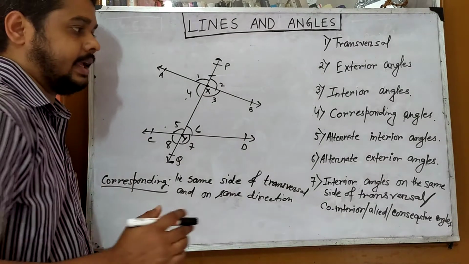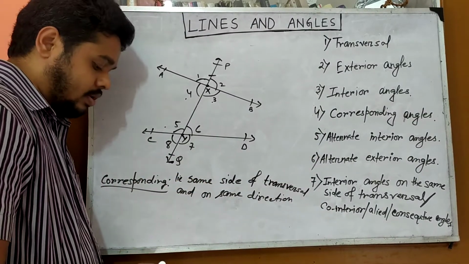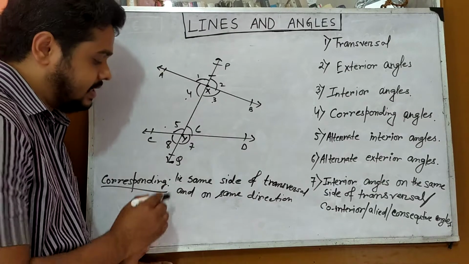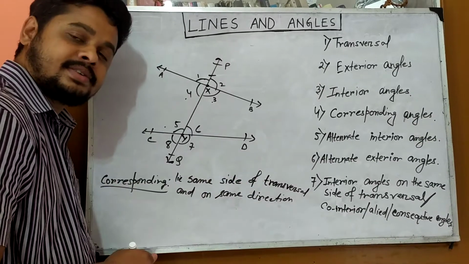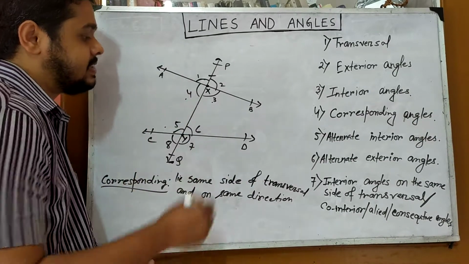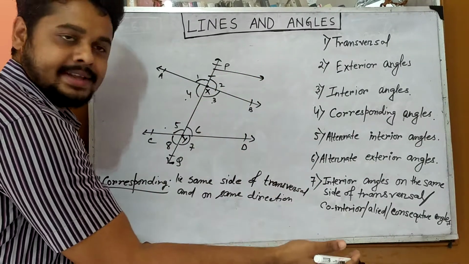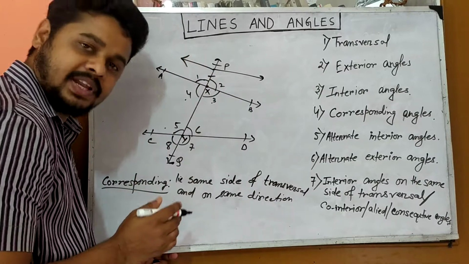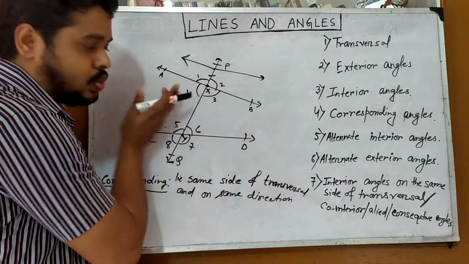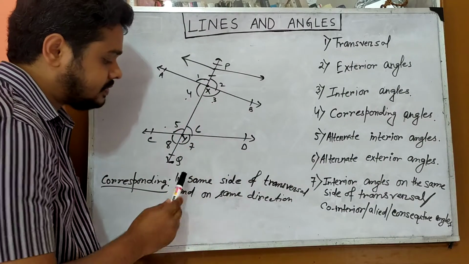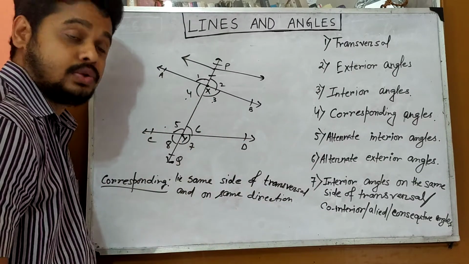Now corresponding angle, this is part number 4. Corresponding angle means, you can remember this line, the corresponding angles always lie on the same side of the transversal. The transversal PQ has this one side, or we can say right hand side, and this one left hand side, because a transversal always divides the plane into two sides as it is a line. They lie on the same side of the transversal and in the same direction also.